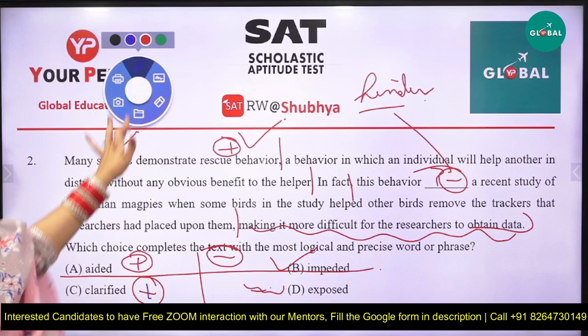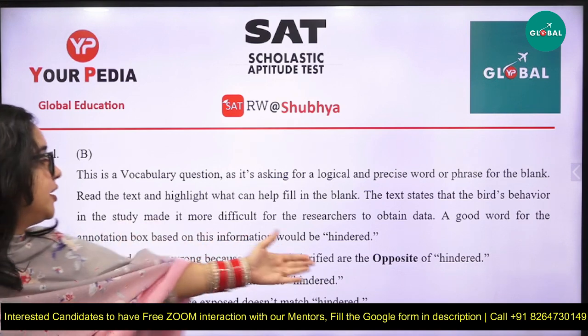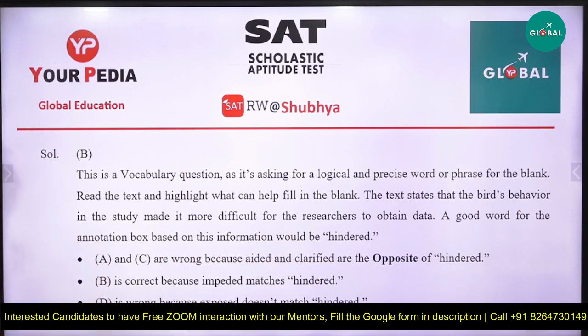Let's read the explanation again, guys. Similarly, this is a vocabulary question asking for a logical and precise word or phrase for the blank. Read the text and highlight what can help you fill in the blank. The text states that the bird behavior in the study made it more difficult for the researchers to obtain data. So a good word, as I have already told you, would be hinder. Hindered, obstacle, that was a shadow word for us.